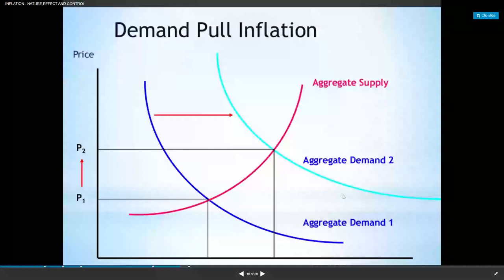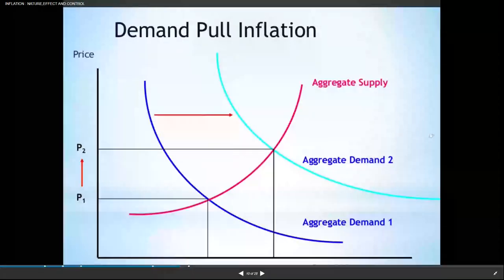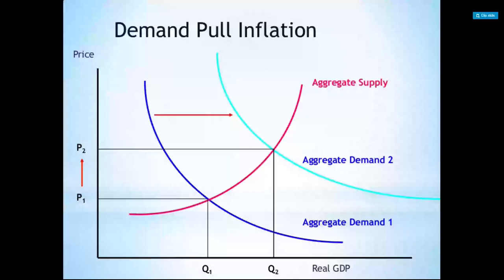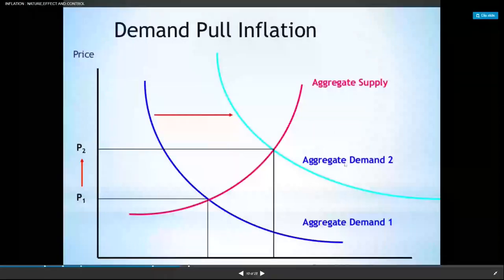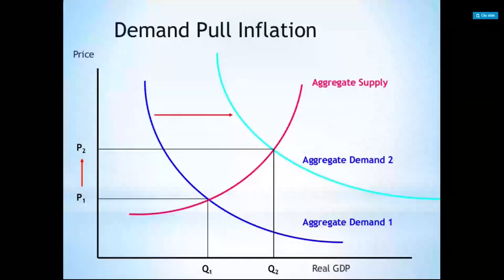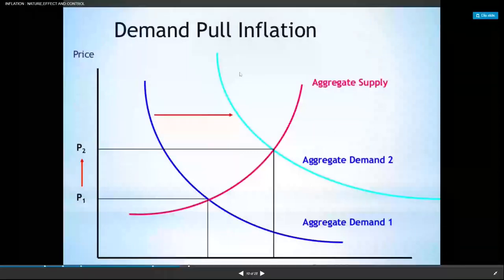Are you able to understand this graph? Okay. So here, demand pull inflation means on the y-axis we are measuring price and on the x-axis real GDP. So aggregate supply is only one curve, and aggregate demand is there, and P1 is the price. So there is no change in the price. Why is the change in the price occurring? Aggregate demand is increasing, but aggregate supply is not increasing according to aggregate demand. So that is the reason aggregate demand is increasing, so the prices are increasing.